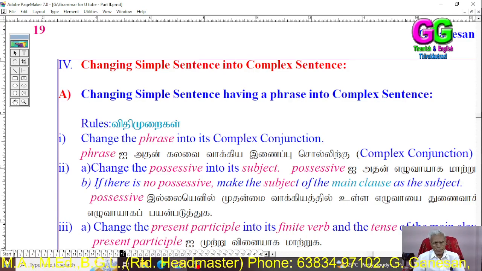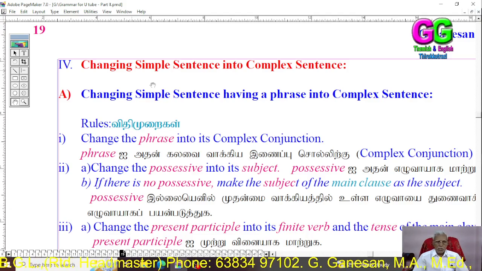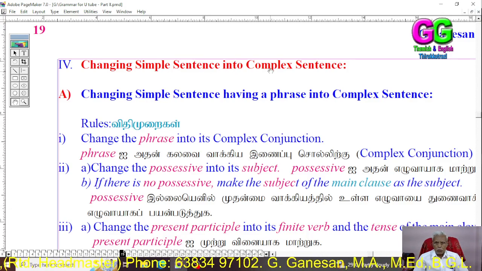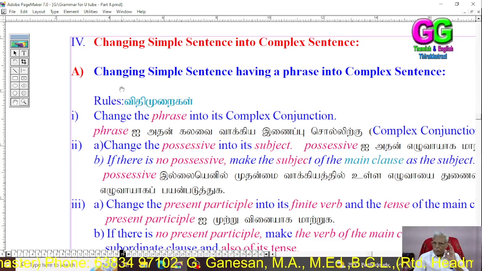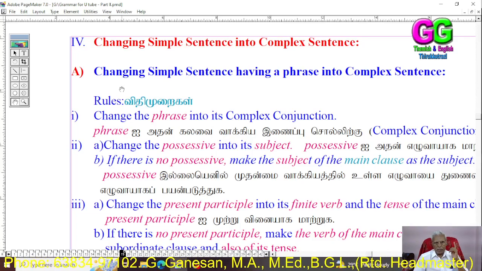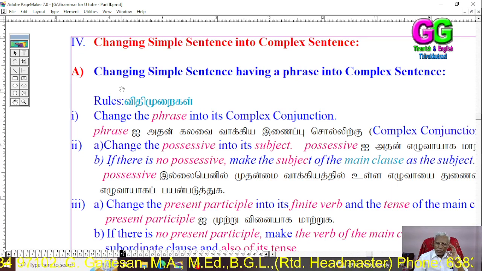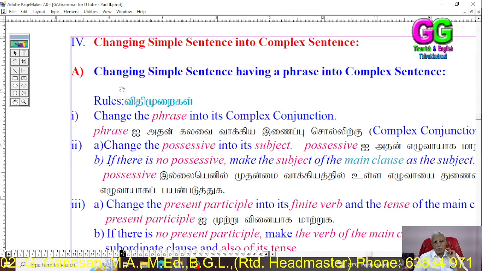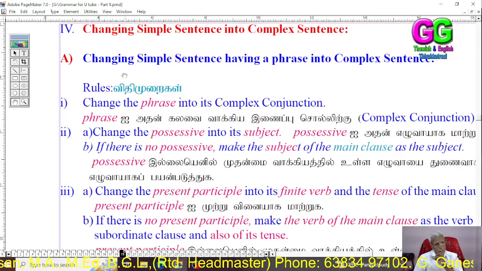Dear students, now let us see changing a simple sentence into a complex sentence. First, I divided it into two parts.